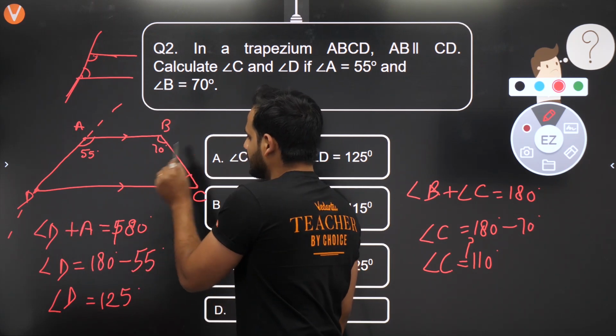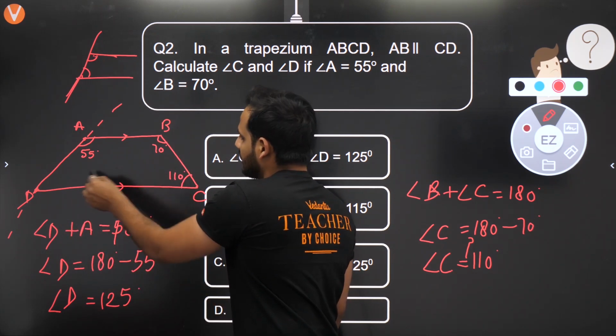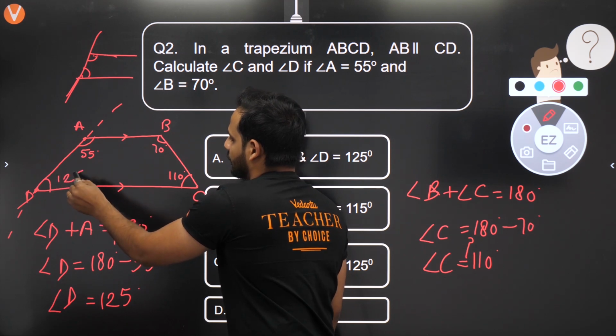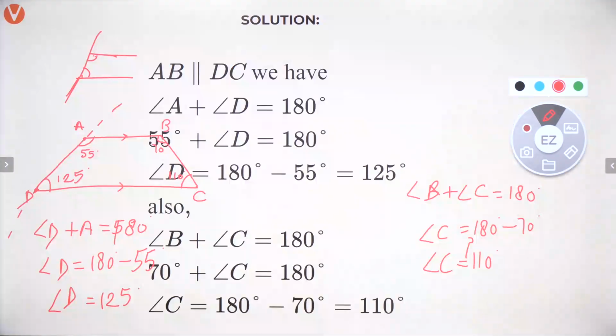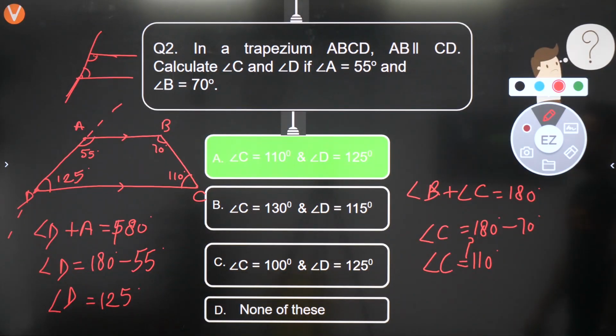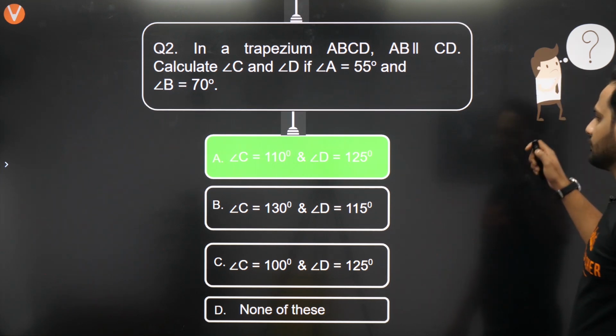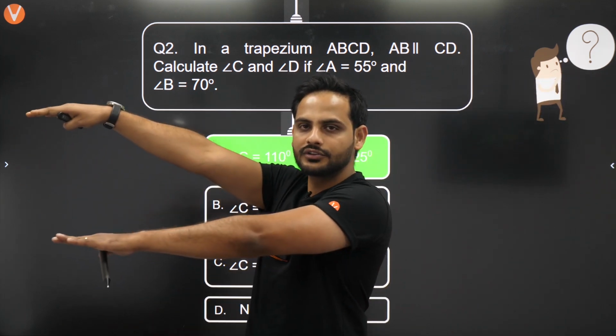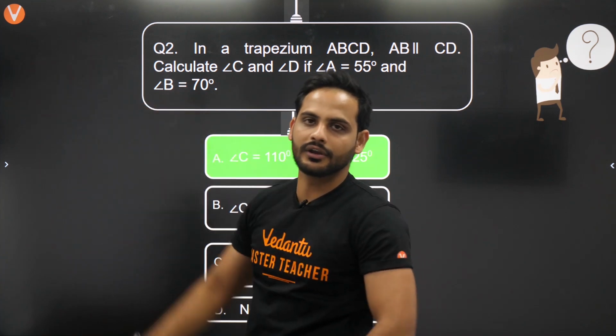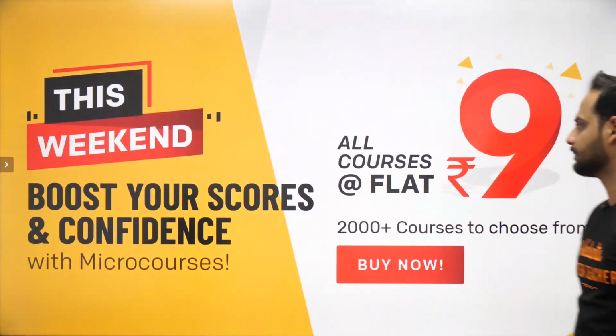So I can say, sir, angle C is equal to 110 degrees and angle D is equal to 125 degrees. So what we can say is that option A is the correct answer. Angle C is equal to 110 and angle D is equal to 125. Okay, chalo. So again I would say why it was transversal. I hope it is clear, because both the lines are parallel and the transversal will be going through it. Let's move to the next question.